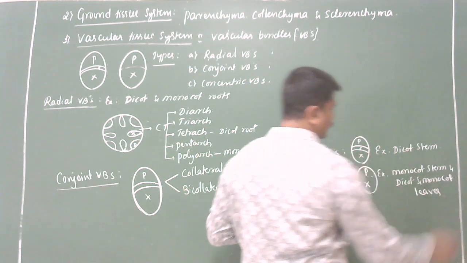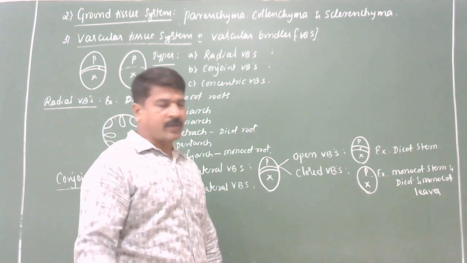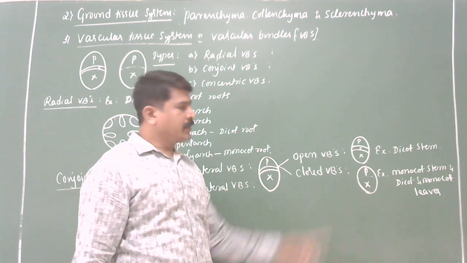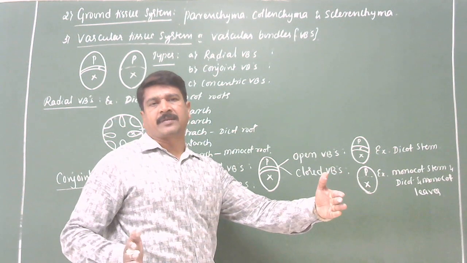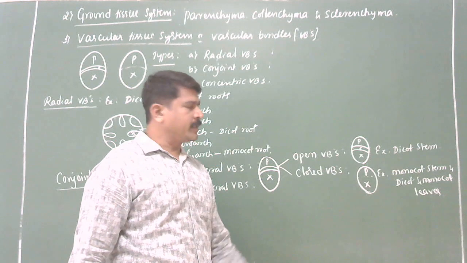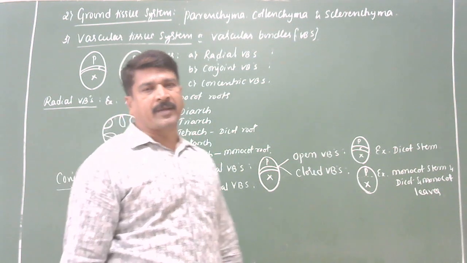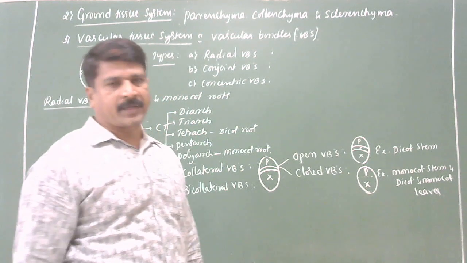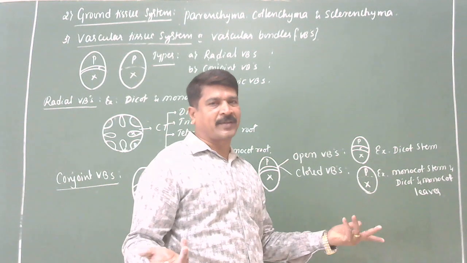In the leaves and monocot stem, there are closed vascular bundles. You remember this. I think you know the function of the cambium, secondary growth. Afterwards we'll discuss. Increase in girth or thickness of the stem and root is nothing but secondary growth. Since the cambium is present only in dicots, there is secondary growth. Since cambium is absent in monocots, there is no secondary growth.